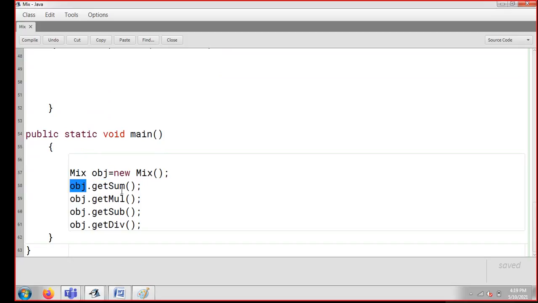I'm simply writing obj.getSum just to add, and I'm printing the answer. Multiplication, I'm multiplying, printing the answer. Subtraction is happening, printing the answer. Division is happening and printing the answer.